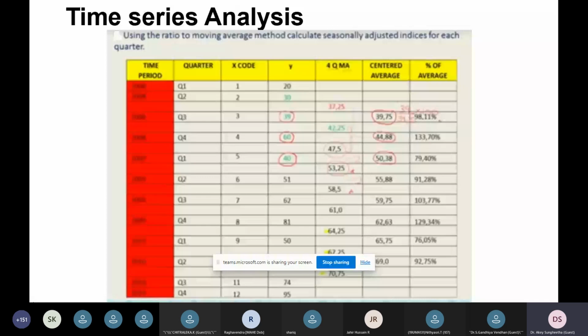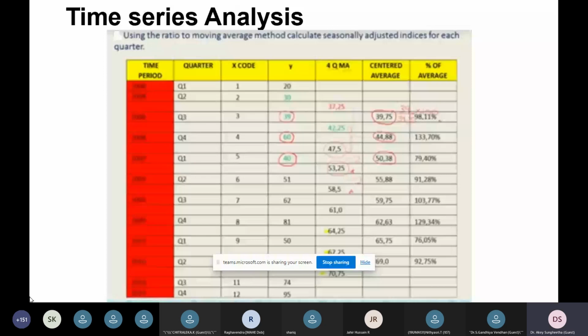So there are 3 years, and we are assigning the index value in the X column for each of the quarters. So there are totally 12 quarters. And if you see, there is a Y column. So we have the values assigned for the particular time period. The ratio to moving average method is used in order to calculate the index values by adjusting with the quarters. Based on the Y values, you can see how the average is calculated in the column 4QMA.